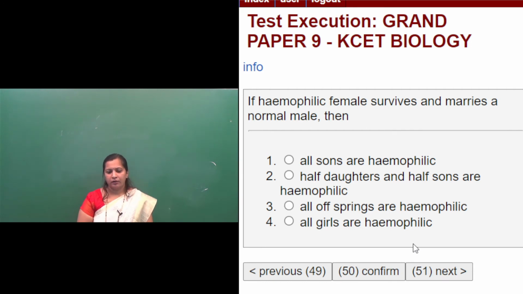See, hemophilia, you know that it is called bleeder's disease. So it is caused due to the absence of certain blood clotting factors. So the person with hemophilia lacks a normal blood clotting mechanism because of the absence of some blood clotting factors.